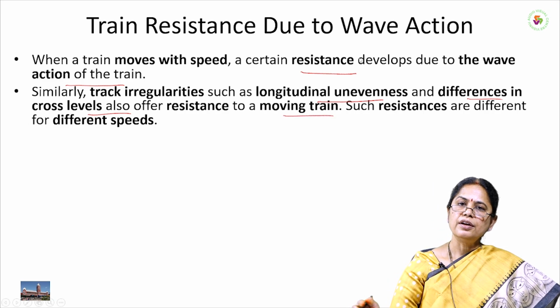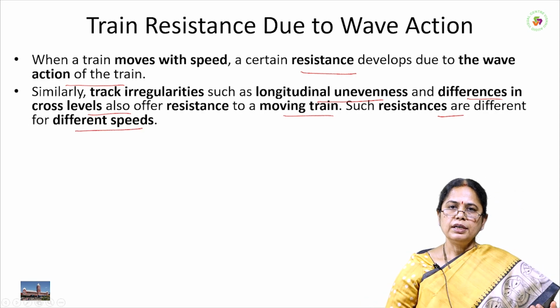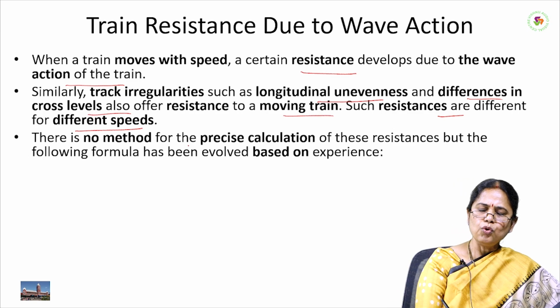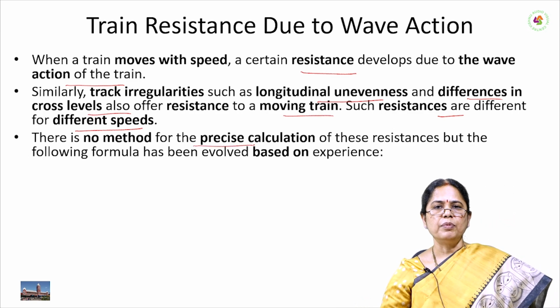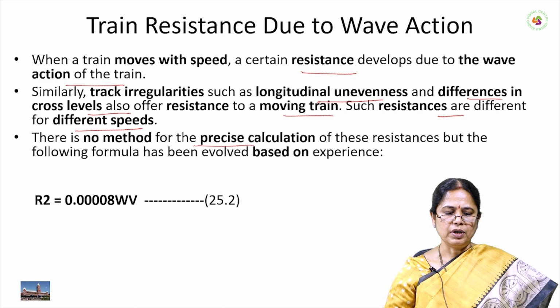Such resistance differs for different speeds, so it depends on the speed of the train. There is no method to calculate this type of resistance, but with experience some formulas have been developed.